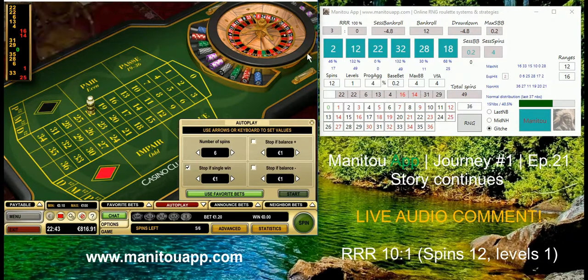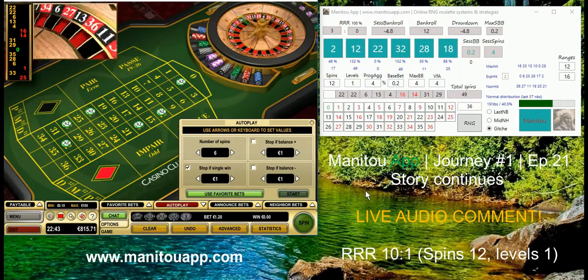Currently you see that the numbers change, so I'm going to bet on different numbers. Plus always check your session base bet. Currently we are still betting 20 cents, and we have already played 4 spins in our progression, which is 12 spins in general. So I'm now going to bet this pattern plus also 2 more numbers, and let's see what will happen.